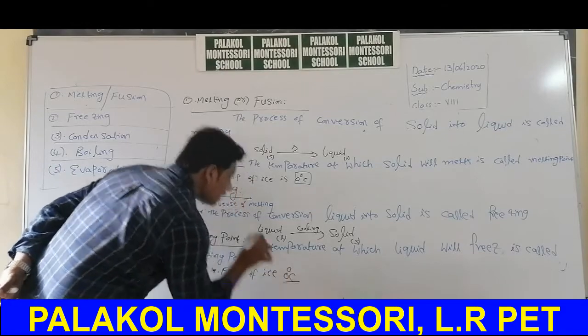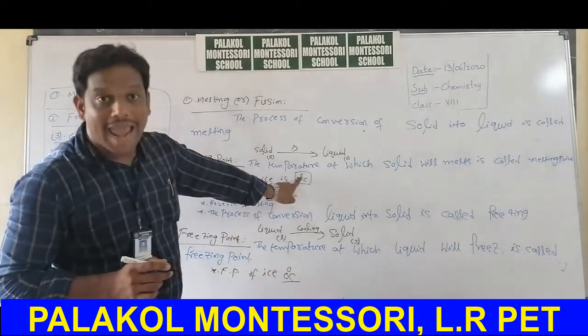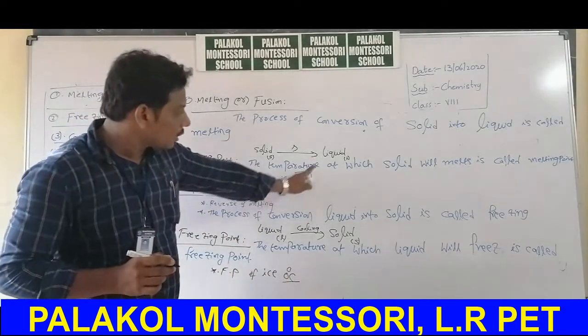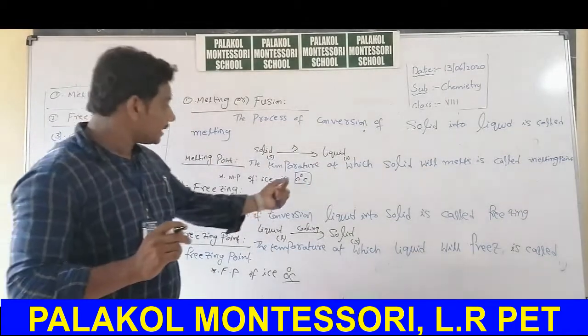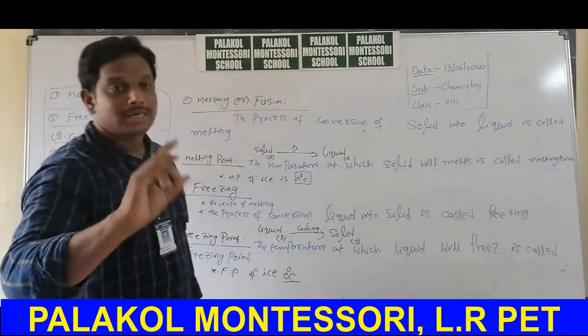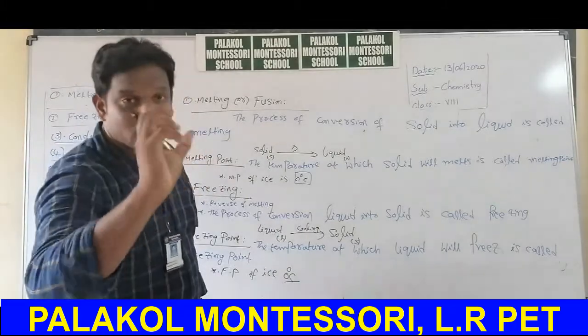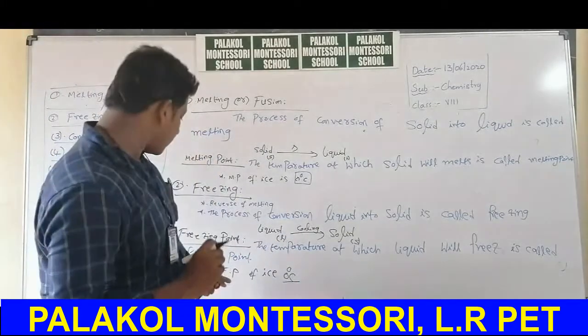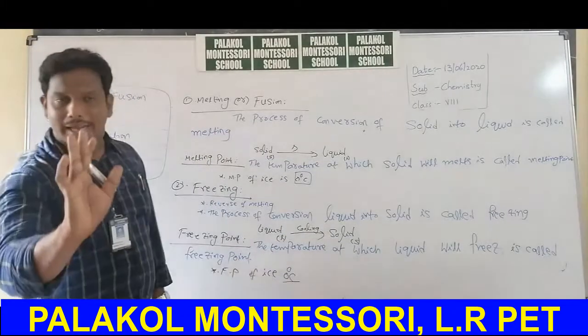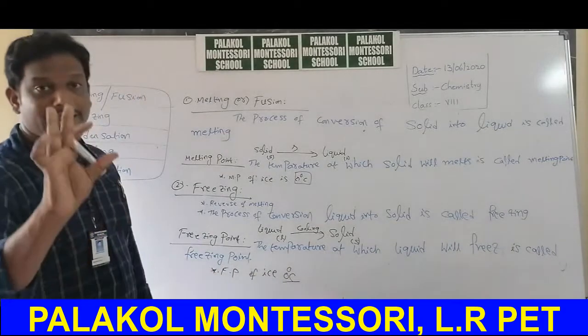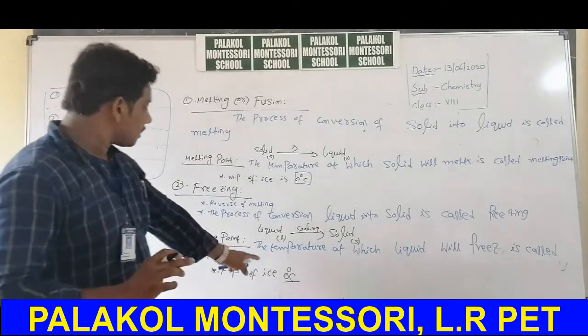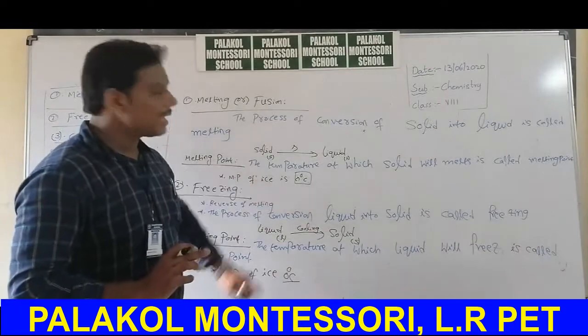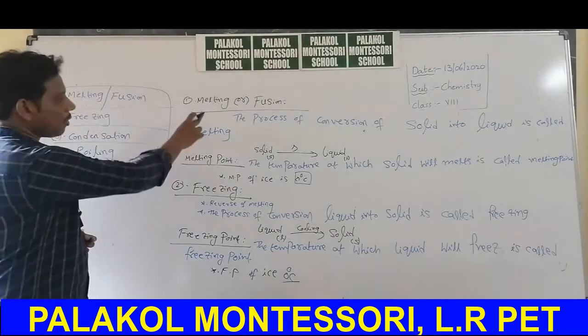That means at 0 degree centigrade, ice slowly converts into water. At 0 degree centigrade, water also converts into ice. That means an equilibrium exists between water and ice at 0 degree centigrade. Okay, this is about melting and freezing.